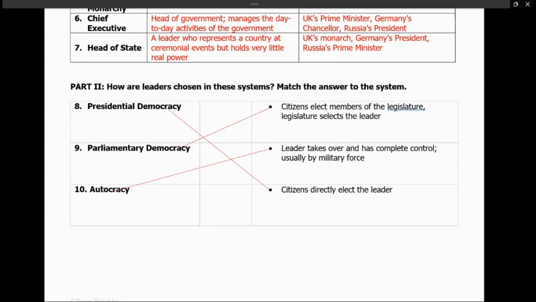Autocracy. Autocracy is when a leader takes over and has complete control, usually by military force. And we talked about this over time. Hitler. We talked about a lot of brutal leaders like Tsar Nicholas II and Kim Jong Un, all these different dictators that take over and have complete control, and they do not care what the citizens think or what the government thinks. It's just a one man army, a single ruler ruling everything.